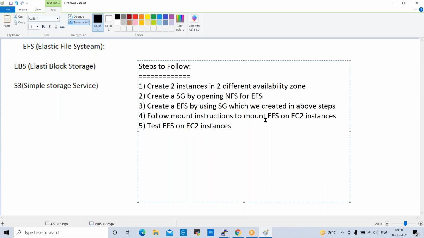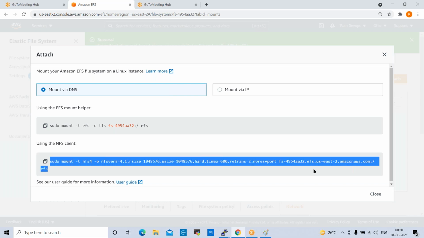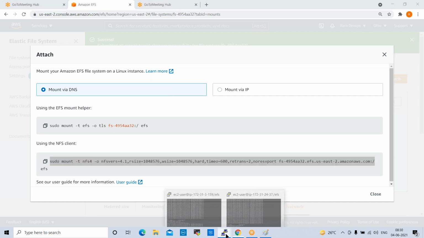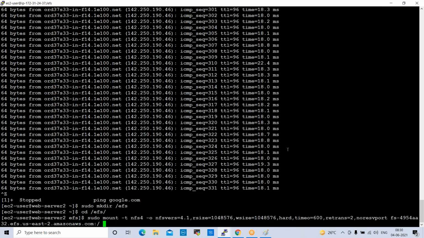We need to follow the mount instructions to mount EFS on EC2 instances, right? So open this. This is the mount path. From here to here, just copy this. The last EFS we don't need to copy, just copy from here to the slash. Okay, go to web server 2. Right click here, space /EFS.